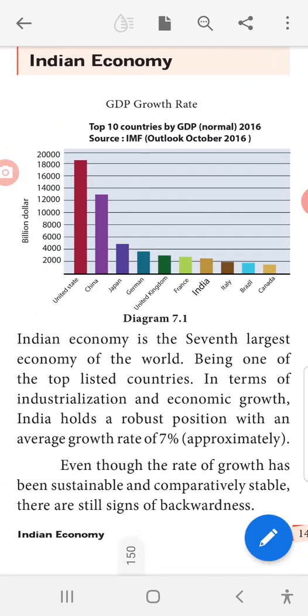Even though the rate of growth has been sustainable and comparatively stable, there are still signs of backwardness. Some countries have signs of backwardness, that is, they are not growing in a proper way.